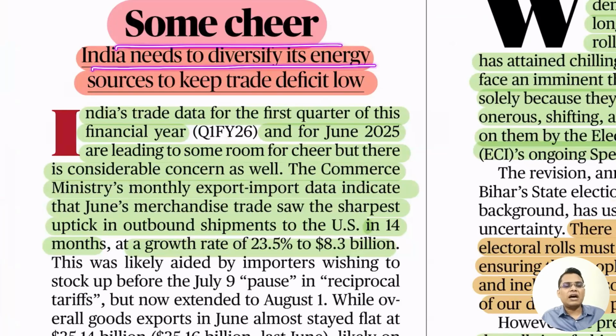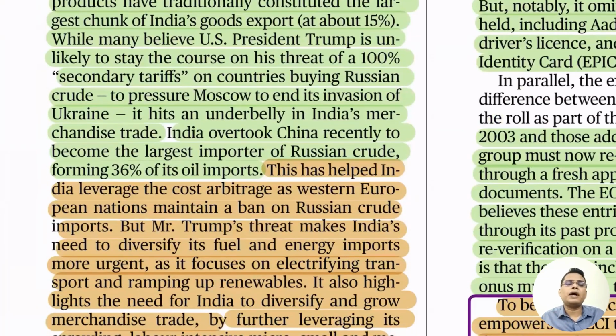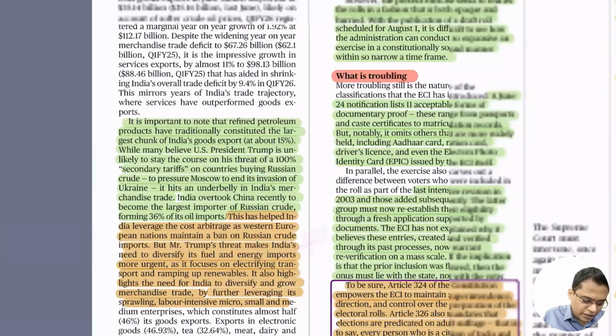Next, India needs to diversify its energy sources to keep the trade deficit in check. Recently we have seen our exports booming very fast, so we might cross the trade targets of the previous year. But at the same time, we are importing a large amount of crude oil from Russia. Recently, because of the change in geopolitics, Donald Trump is threatening to impose sanctions on Russia, which might impact our oil prices. So India needs to diversify its oil sources across multiple countries, so that a disruption in one particular area does not impact our oil. And you know that we import 85% of India's oil requirement. This article is talking about that only.